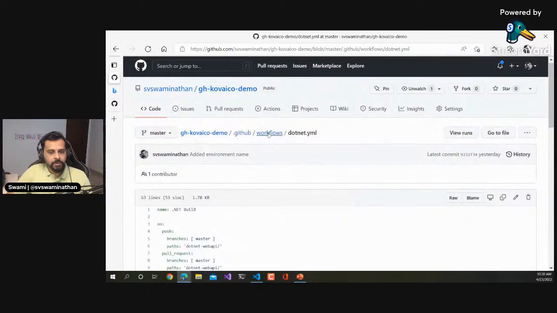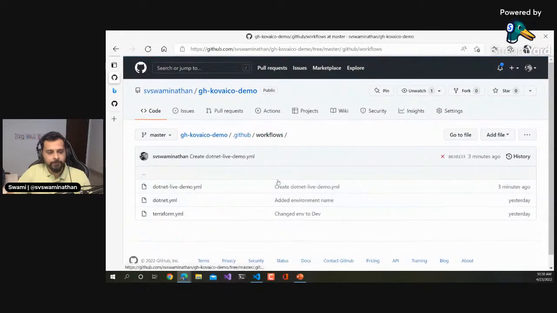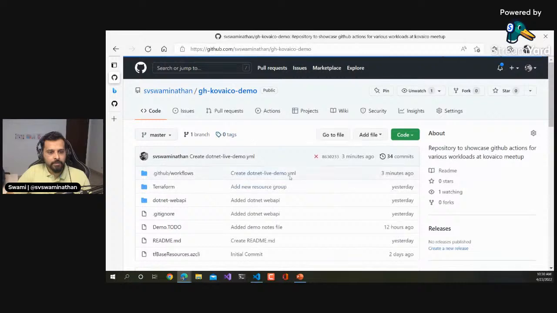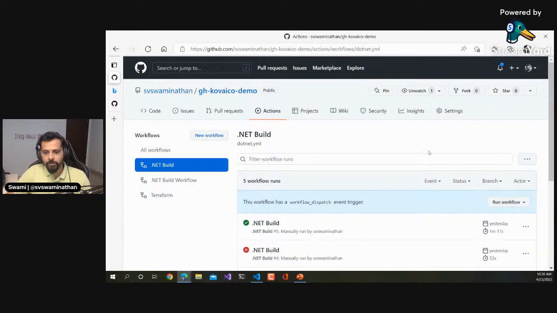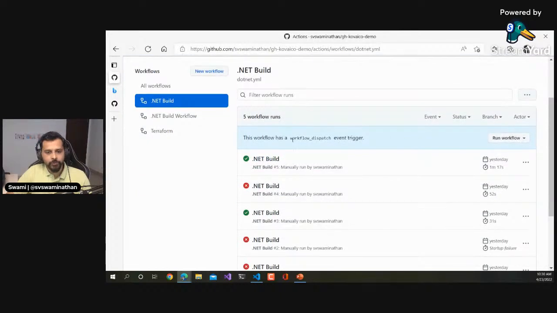Okay, now let's also quickly understand how this is working, and then maybe let's try and create afresh. To trigger any of the actions manually, you can go to .NET build here. You'll see this run workflow. It says this workflow has a workflow dispatch event trigger, and because of that only it is having this option. So this is one of the options to run your workflows in a manual way.